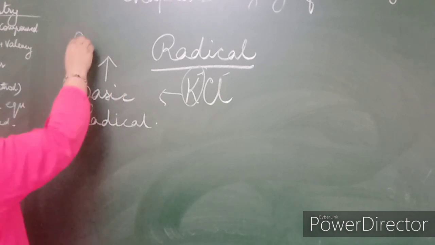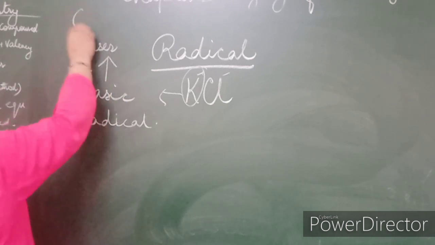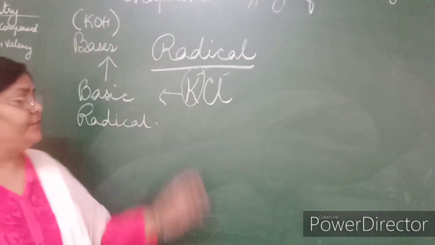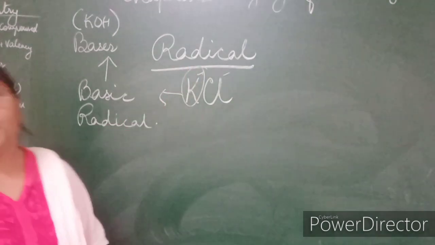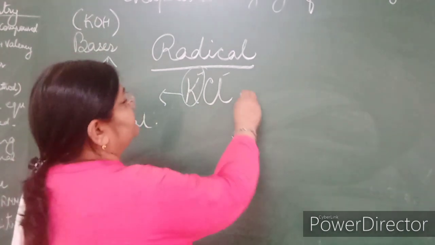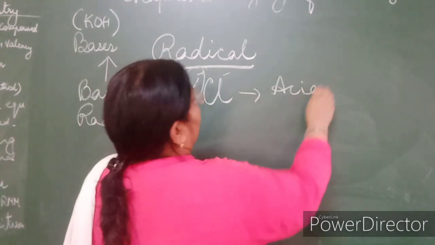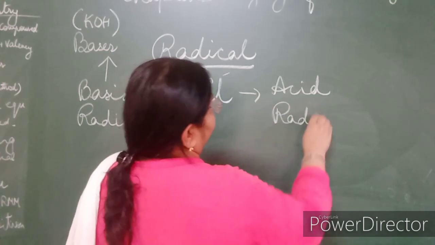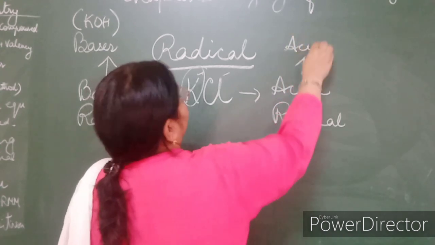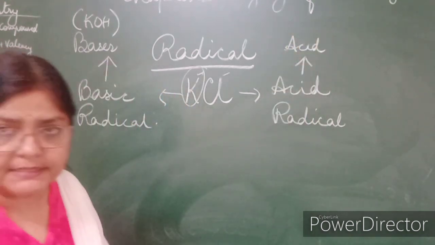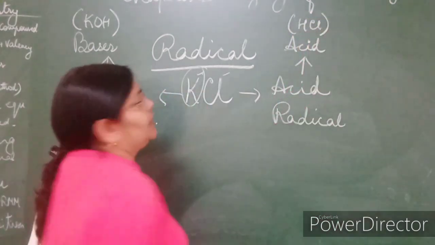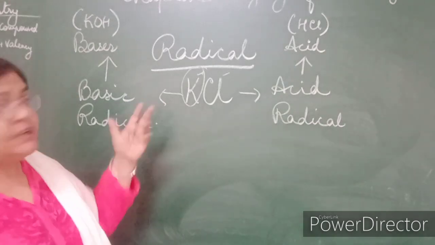Because it is formed from bases. Here KOH, potassium hydroxide, is a base from which this basic radical K has come and formed the salt. Now Cl is the negative radical, which is called the acid radical. Why? Because it has been got from an acid. Now which acid in this case? HCl, hydrochloric acid.